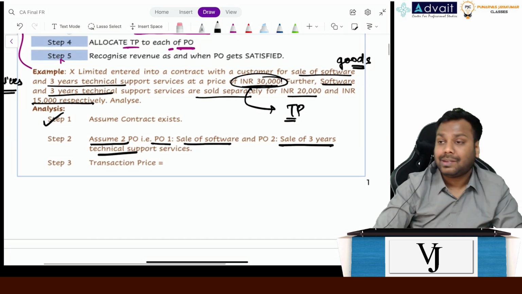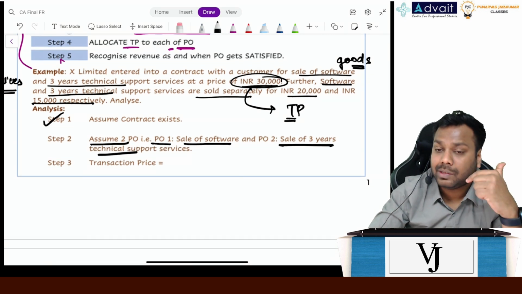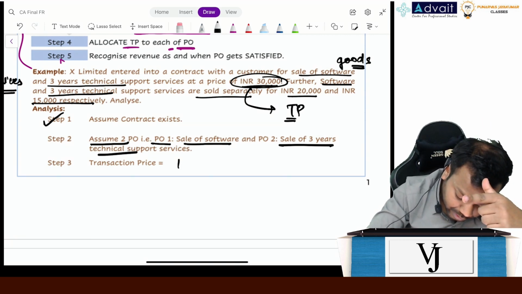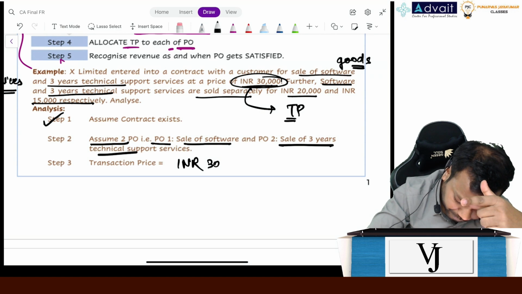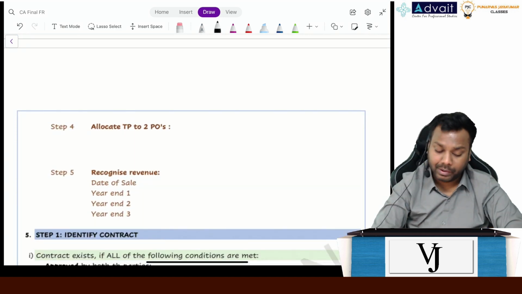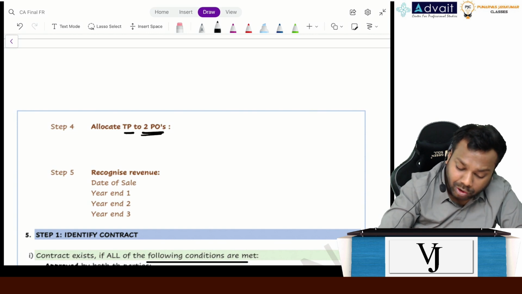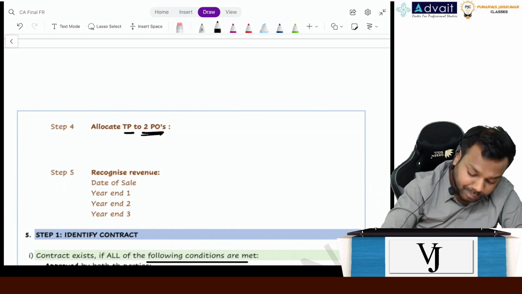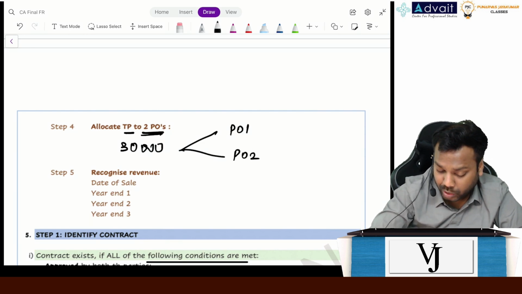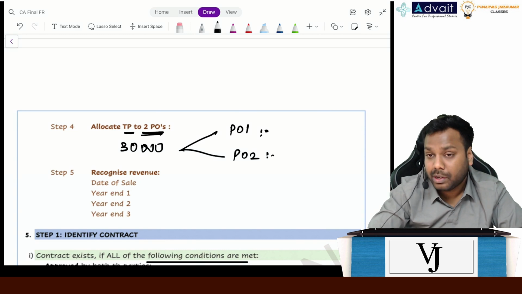Now step number 3 is the transaction price, that is the contract price. What is the price for the overall performance obligations? That is INR 30,000. Very good. Now coming to step number 4, allocate the transaction price to each of the performance obligations. The transaction price was 30,000. Performance obligation number 1, performance obligation number 2, and in what ratio do we divide?